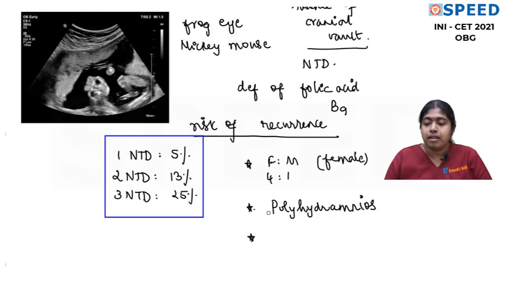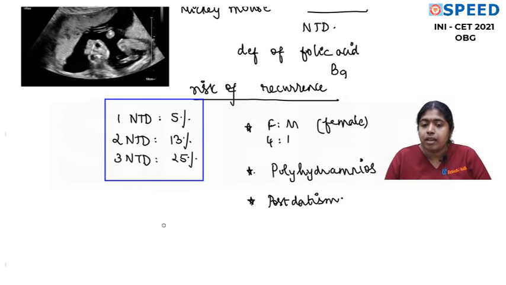But if you do have a term anencephaly, then labor usually sets in very late. That pregnancy will go for postdatism. That is because the fetal pituitary is not there, there is pituitary hypoplasia. So please understand this concept.